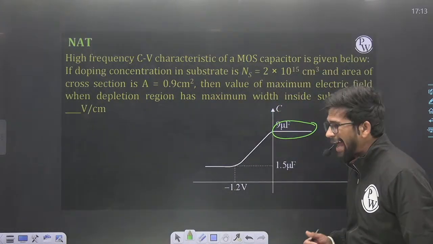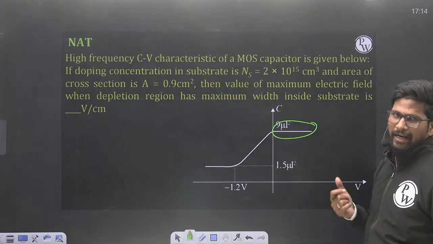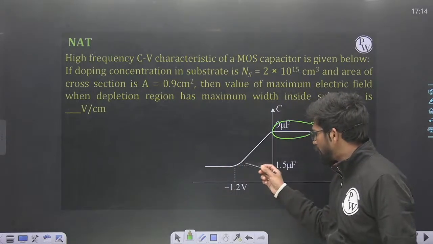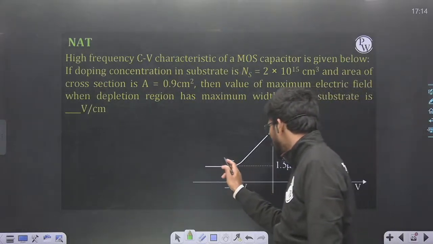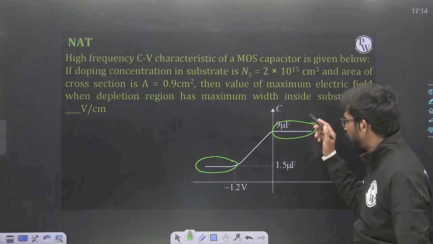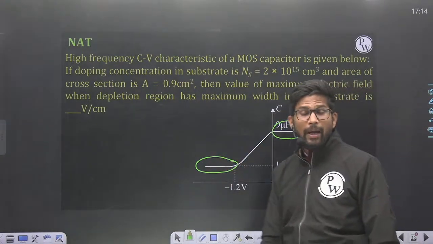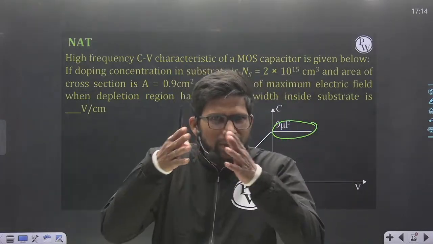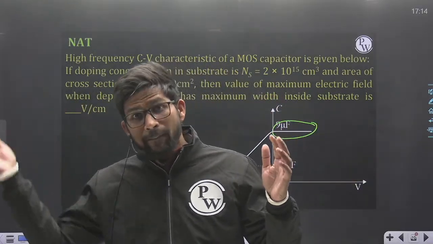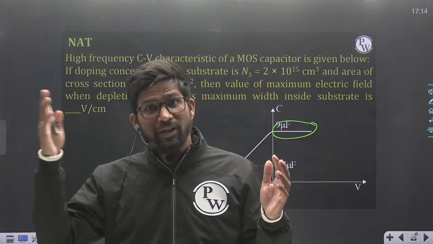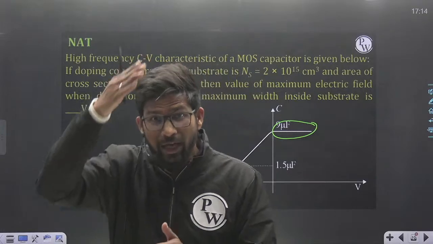Okay. And in case of high frequency CV characteristic, the lowest capacitance value, which is constant at lowest value, is always in case of inversion mode of operation. So this is inversion mode of operation, this is accumulation, and when we are moving from accumulation to inversion, capacitance falls, capacitance decreases. Why? Because in depletion mode of operation, as we increase the voltage on negative side or positive side, in case of N type of MOSFET where substrate is of P type, when we increase the voltage above 0, then capacitance falls and we are in the depletion mode.